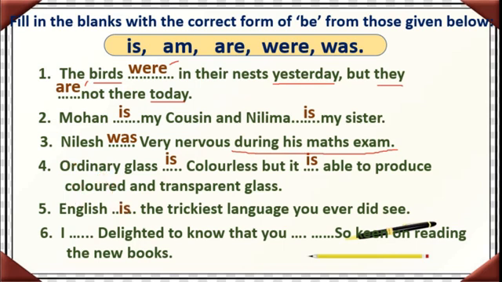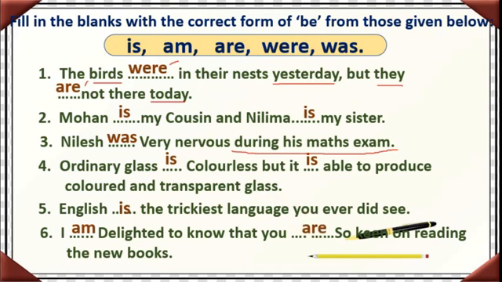Isn't it? Last one. I dash delighted to know that dash so keen on reading the new books. I am delighted to know that you are, second person, you are so keen on reading the new books.